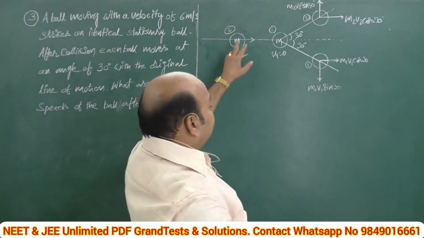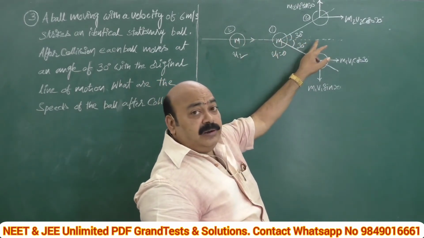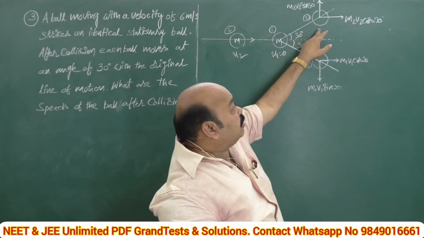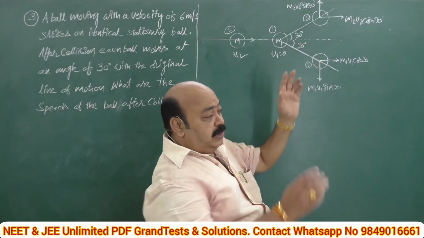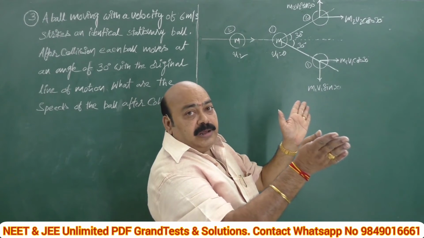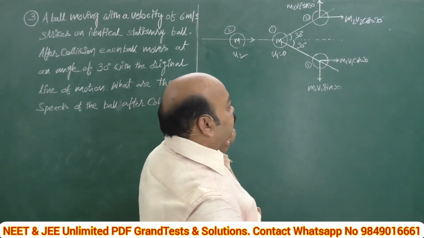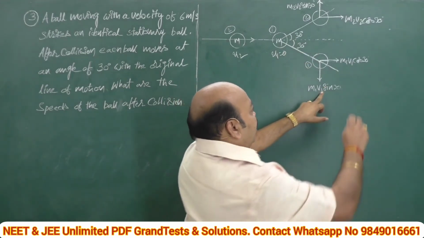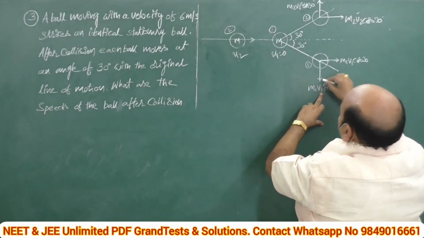Since they are making certain angle with the line of action, we have to resolve this momentum in both mutually perpendicular axes. That means actually after collision the velocities are v1 and v2.